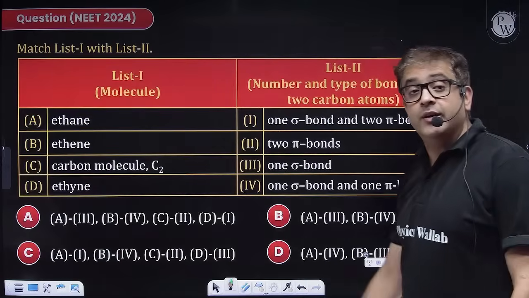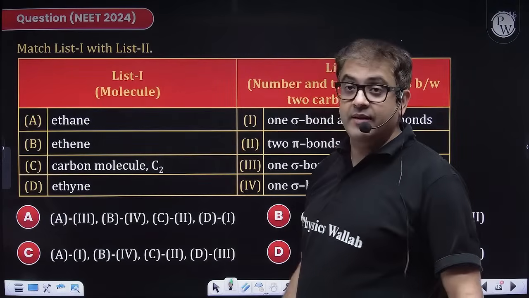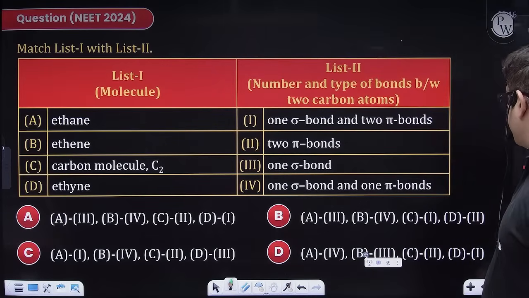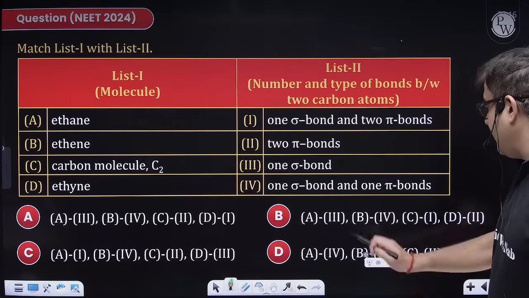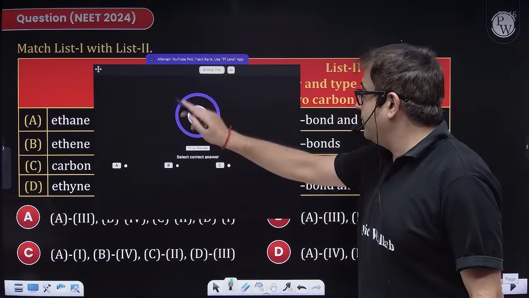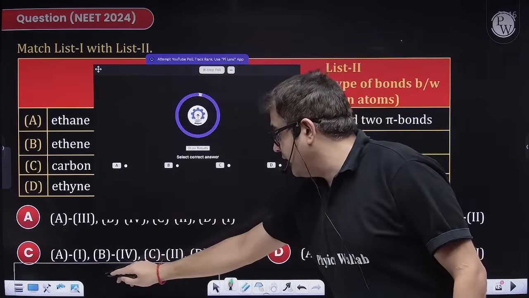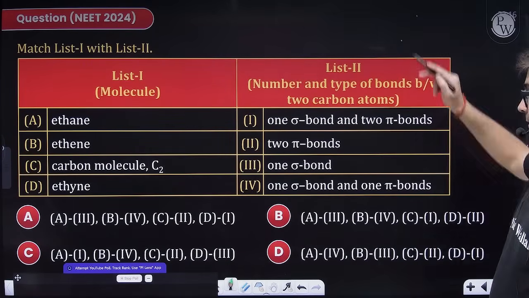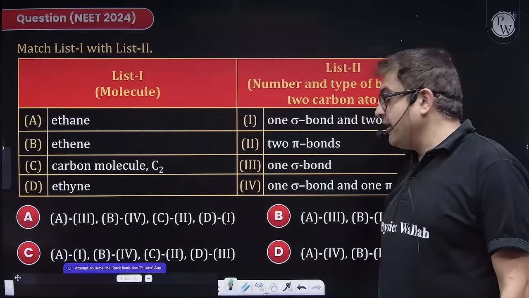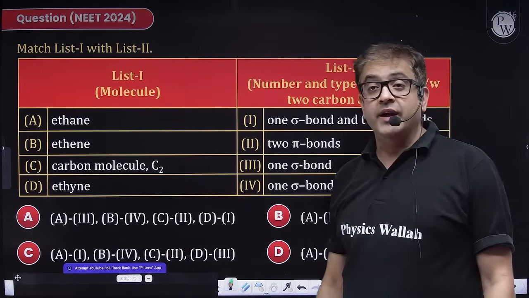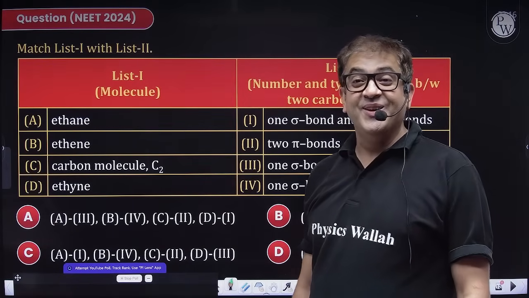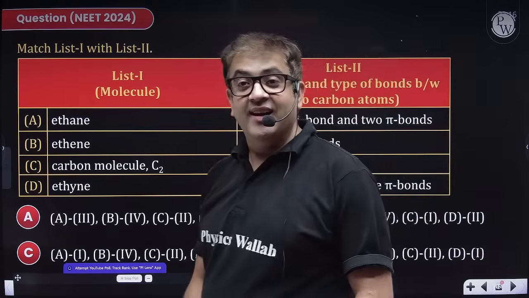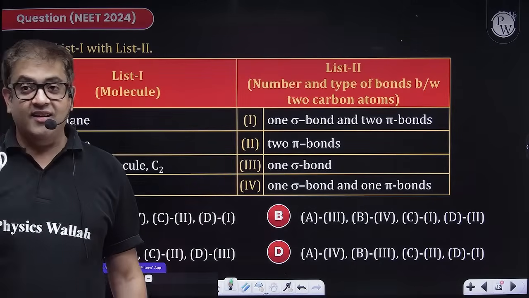This is a NEET 2024 question. Let us try this one, and your time starts now. You have to give. Perfect. Gaurav is saying A. Okay. Robin is saying okay.